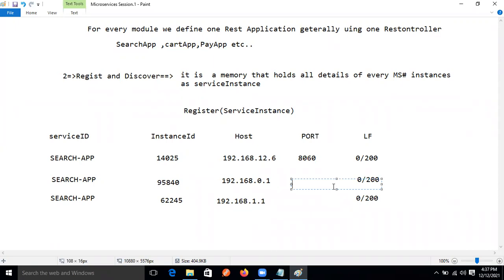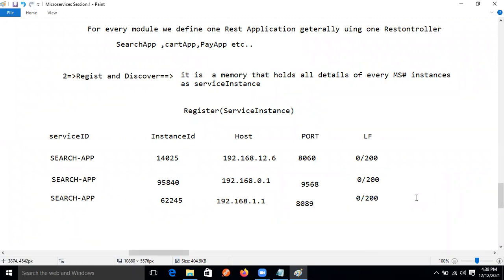At a time in a single machine, two applications cannot run on a single port, guys. Can they run or not? No, they cannot. So because of that, 8089, I give a different port number.